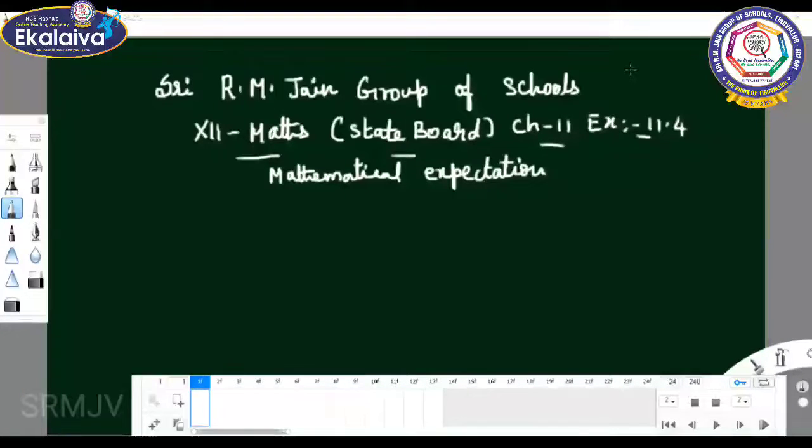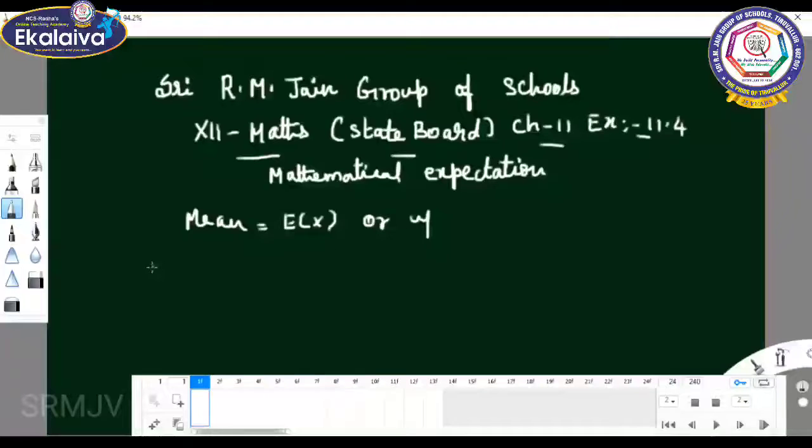This is 12th standard maths, state board, chapter 11, exercise 11.4, mathematical expectation. What does mathematical expectation mean? Mathematical expectation is nothing but the mean. Mean equals expectation of x, denoted by mu. The expected value or mean or mathematical expectation of x is denoted by E of x or mu.